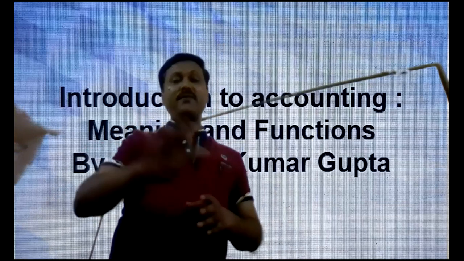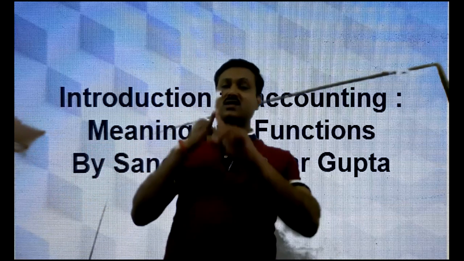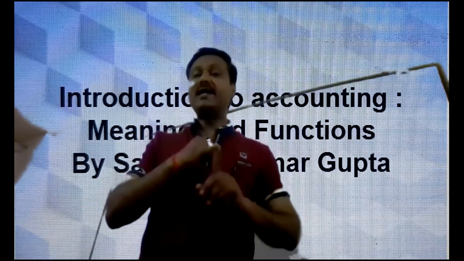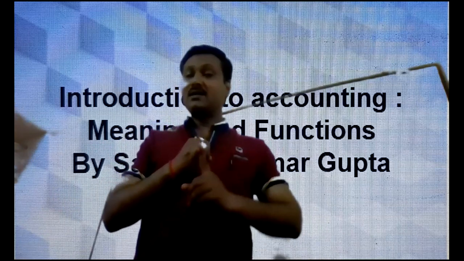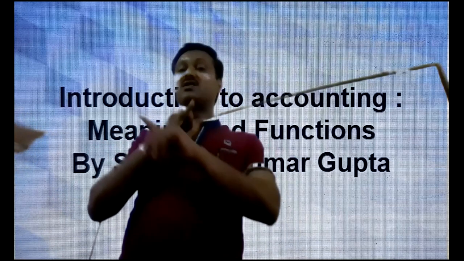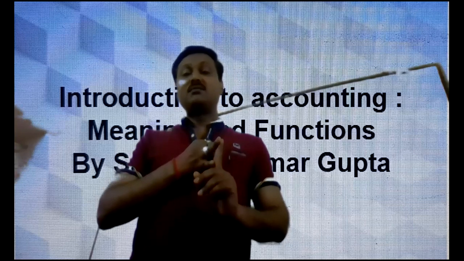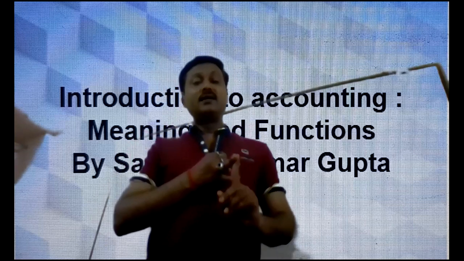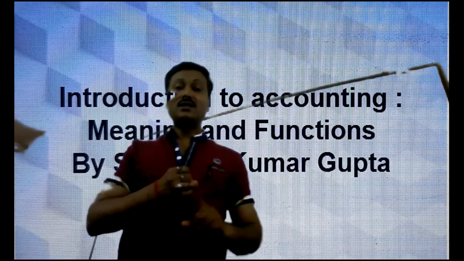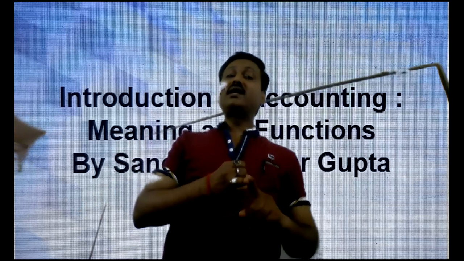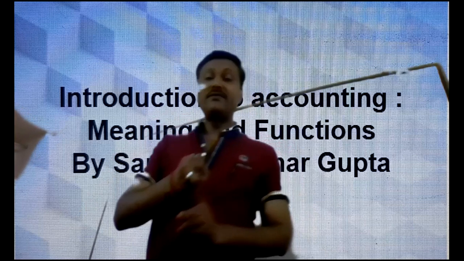On the basis of the definition, we can say that the accounting function includes five steps. The first one is that we identify. We identify the business transactions, what is to be recorded and what is not to be recorded. But how do we identify? We identify on the basis of business events and transactions which can be quantified in terms of money. So first of all, we identify.